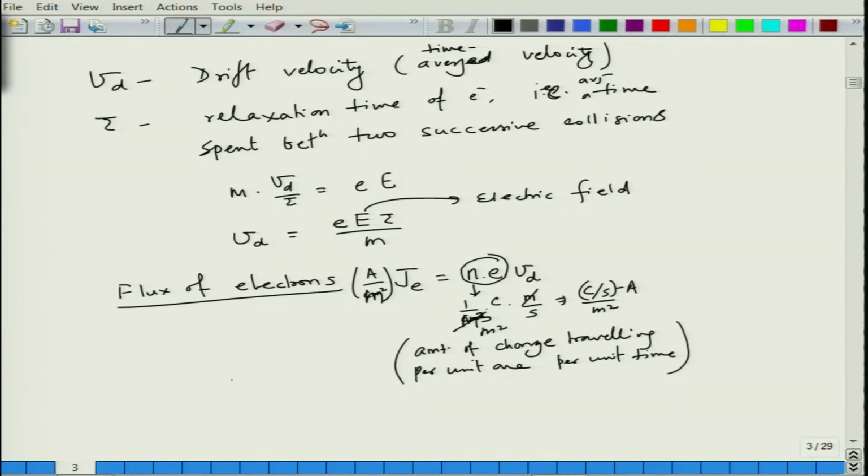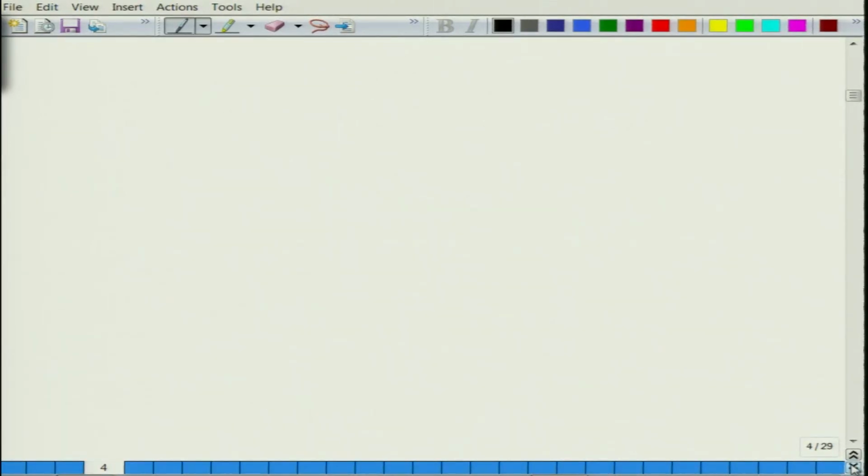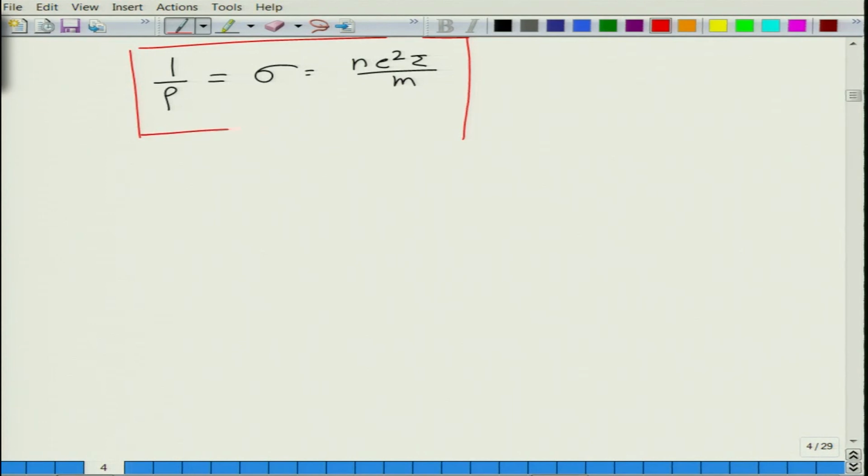So, if you now make the substitution, we write J as N e square tau divided by m into E, and this term is nothing but sigma, that is electrical conductivity. So, this is where we were yesterday. We defined sigma is equal to N e square tau by m, and this is equal to 1 over rho, and this is a fundamental relation for metals or conductors.